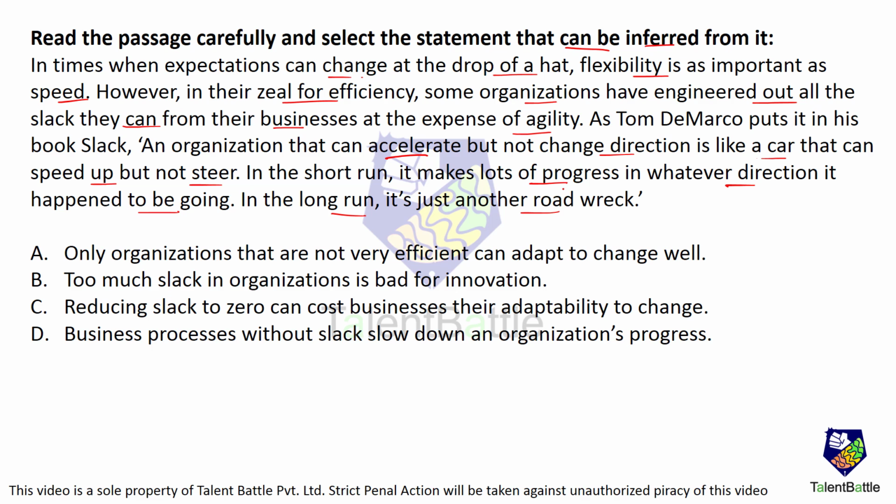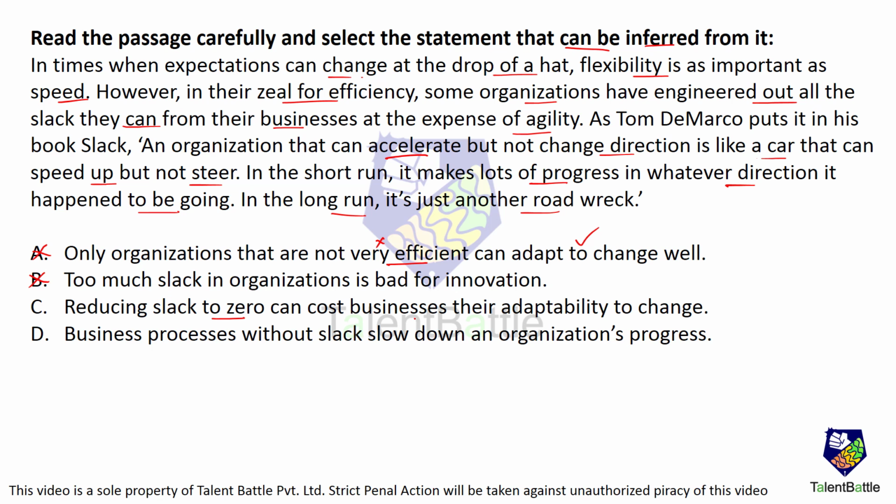Now let's see what can be inferred. Only organizations that are not very efficient can adapt to change very well. That's not the case. If you adapt to change but you are not efficient, then it is not useful. The passage is not trying to tell you not to be efficient and adapt to change. It is saying something different. Too much slack in organizations is bad for innovation. Actually, no. Slack is required for innovation.